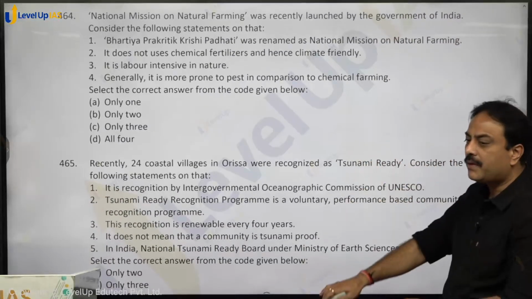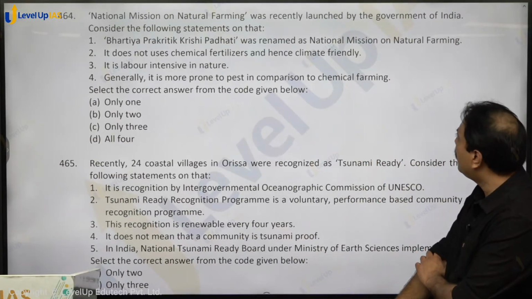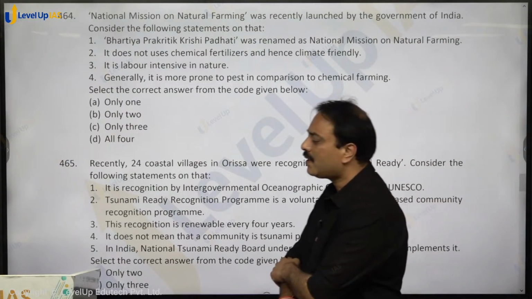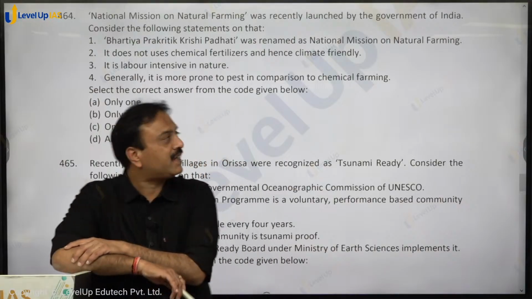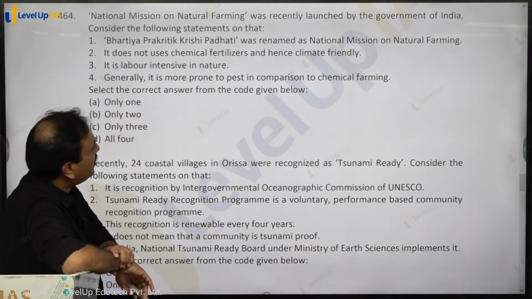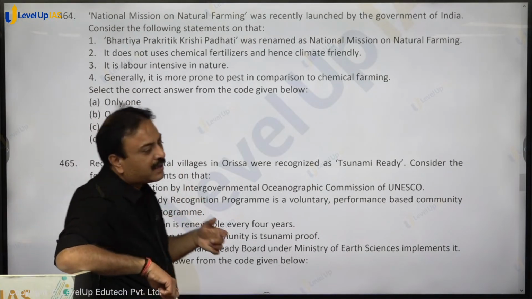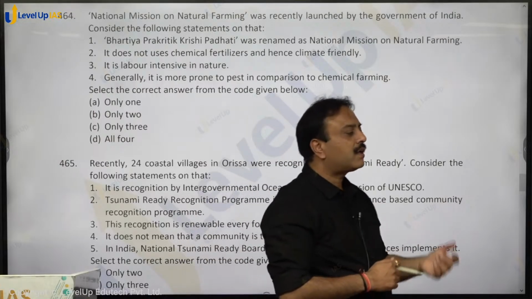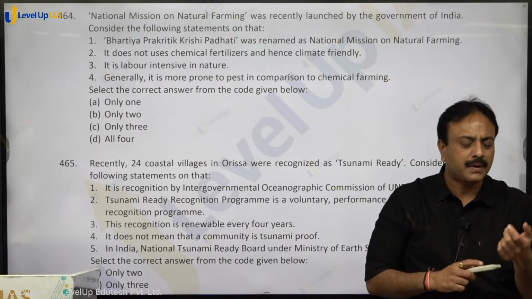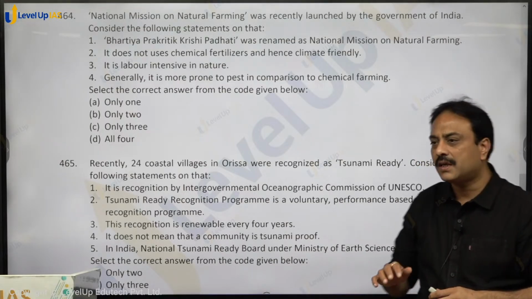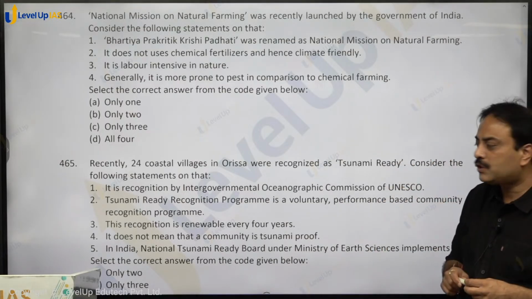National Mission on Natural Farming was recently launched by the Government of India. Consider the following statements of that. Bharatiya Prakritik Krishi Paddhati was renamed as National Mission on Natural Farming. Bharatiya Prakritik Krishi Paddhati was working under Paramparagat Krishi Vikas Yojana. ठीक, उसके अंदर थे, that has been renamed as natural farming.